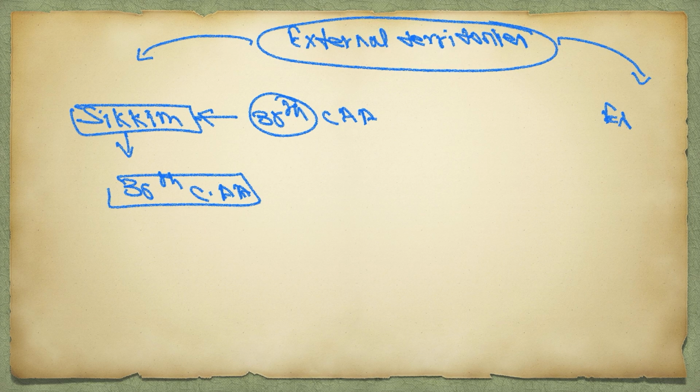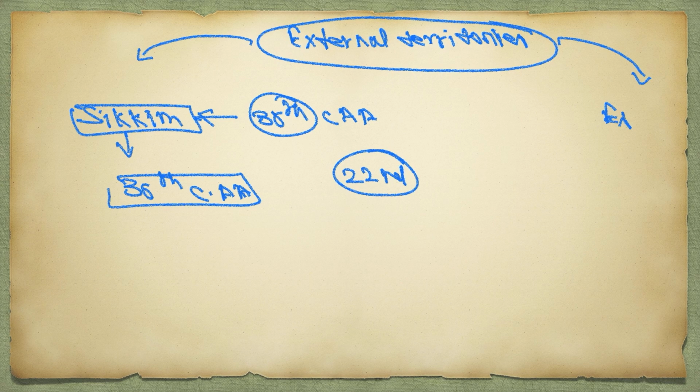Now here is the important question. Was Sikkim originally part of India? No. In 1975, the Government of India introduced a constitutional amendment. Through the 36th Constitutional Amendment Act, Sikkim became the 22nd state of India. 22nd. Understand? So this is how Article 2 operates in practice.